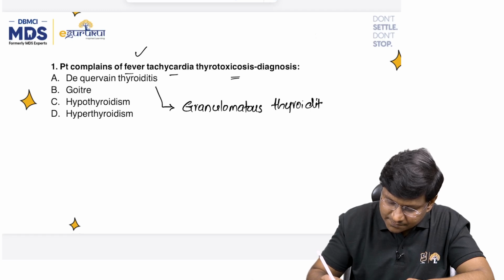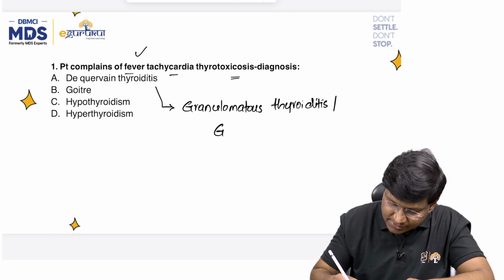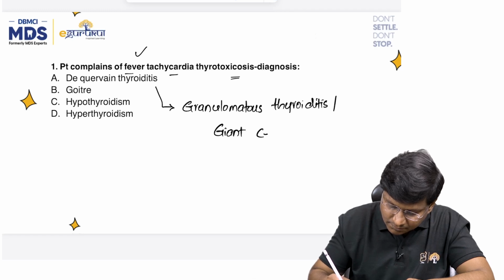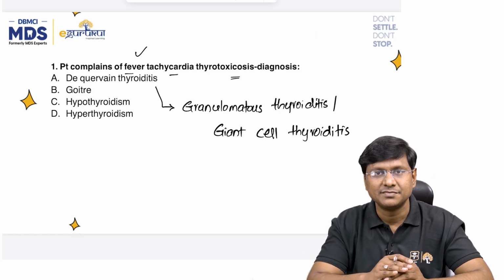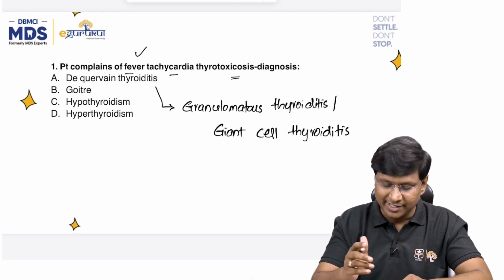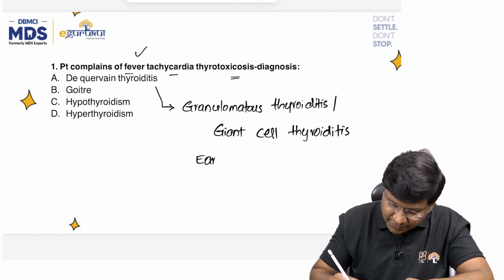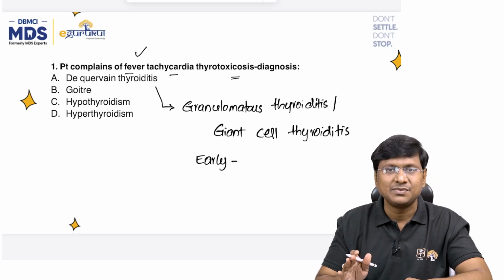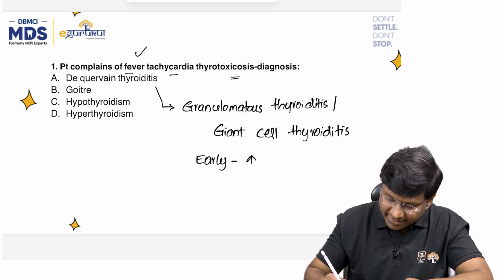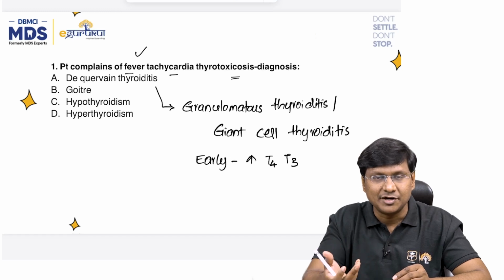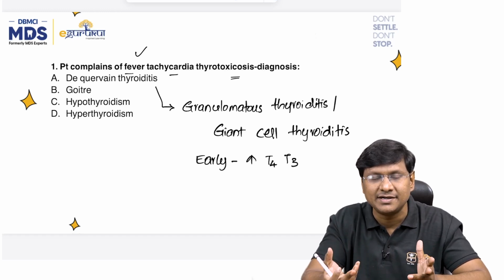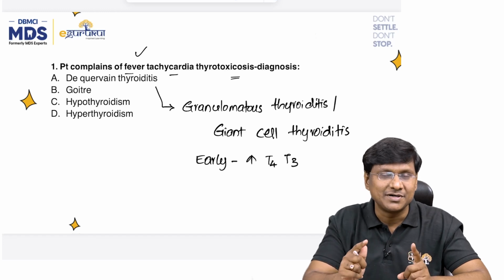It is also called giant cell thyroiditis. And this De Quervain's thyroiditis is the one which occurs following an upper respiratory tract infection. So you have degeneration of the thyroid gland, with destruction of the thyroid follicular cells. That is the reason why in early stages there will be hyperthyroidism. Once the follicular cells are destroyed by these giant cells or granulomatous accumulations, T3, T4 will be released into the circulation, and that will result in hyper.